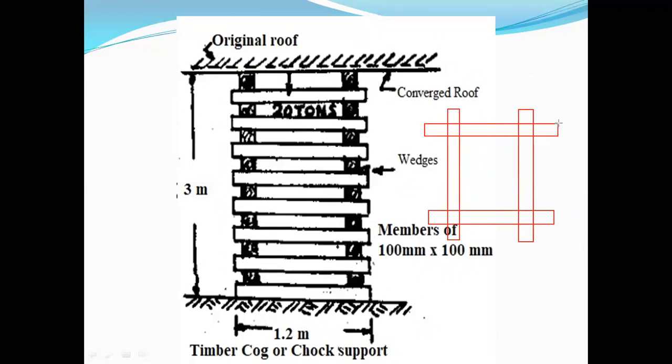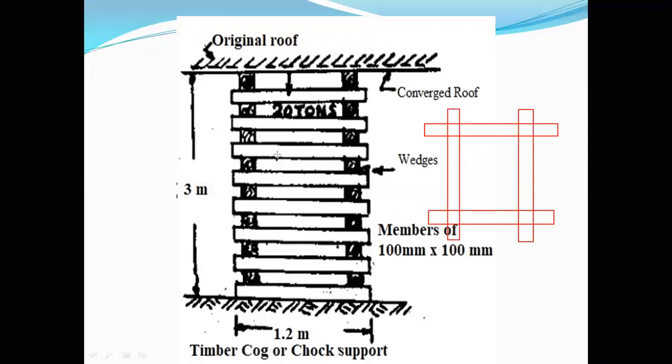Now here what happens is that this is used to support a larger area. So these are called chocks or cog supports. They are used to support a larger area in a very disturbed zone in underground mines. Under those situations, we use this kind of supporting system.